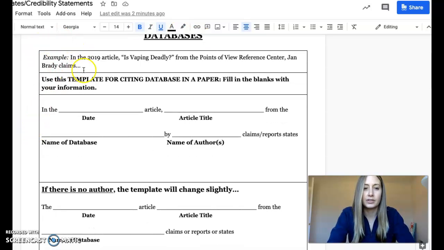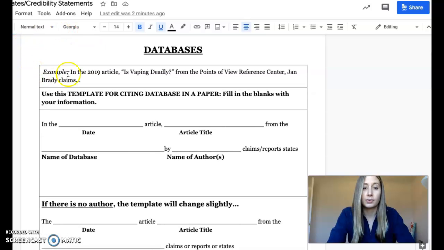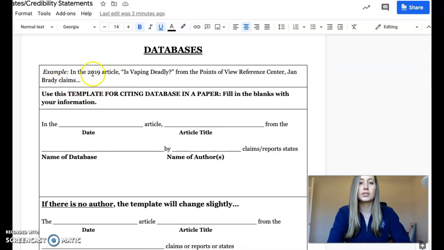This is an example of an in-text citation and a credibility statement. In the 2019 article, Is Vaping Deadly? From the Points of View Reference Center, Jan Brady claims. This is how I would set up saying some information from this source. So we know that the article was from 2019. The title of the article was Is Vaping Deadly? The title of the database was the Points of View Reference Center. And then the author is Jan Brady, or the person who said it is Jan Brady. So this is what you're going to need to do when you put your research into your paper. This is the proper way to do it.